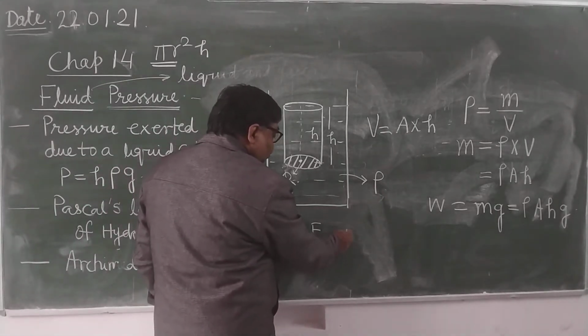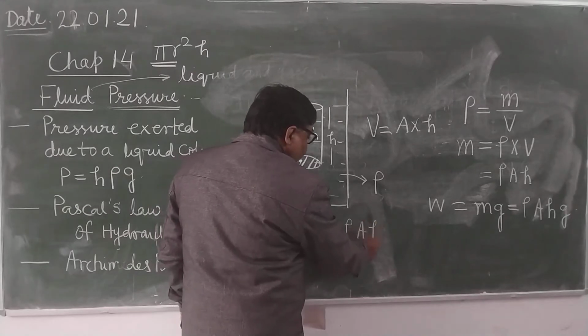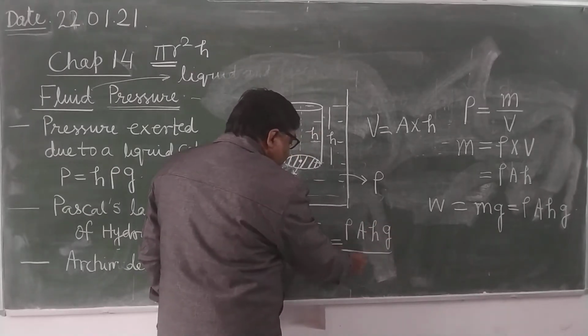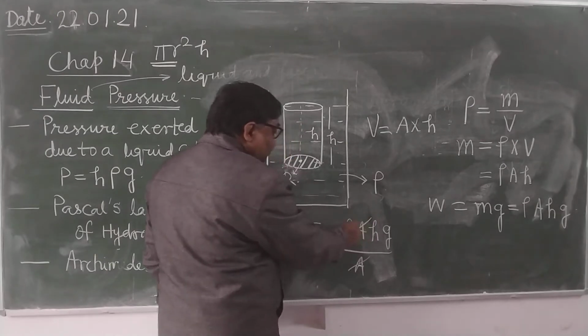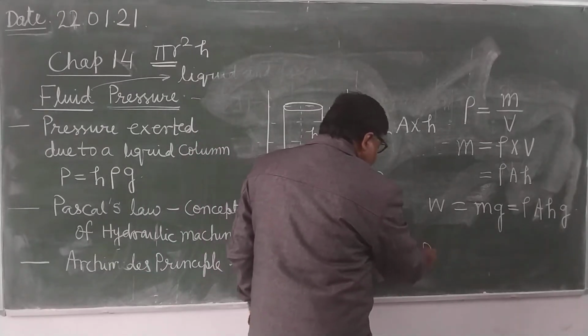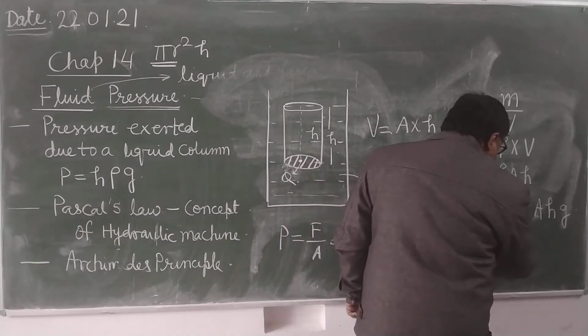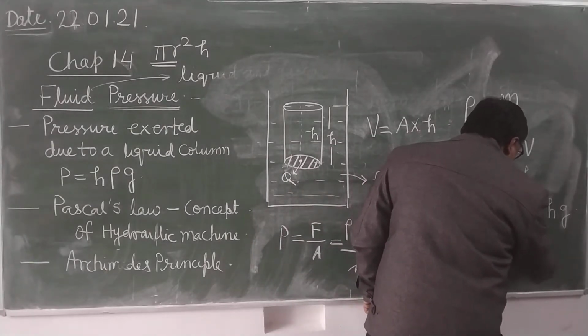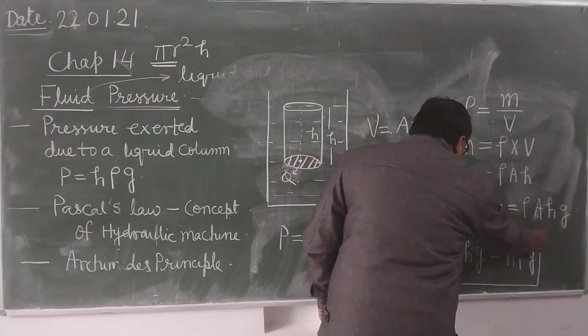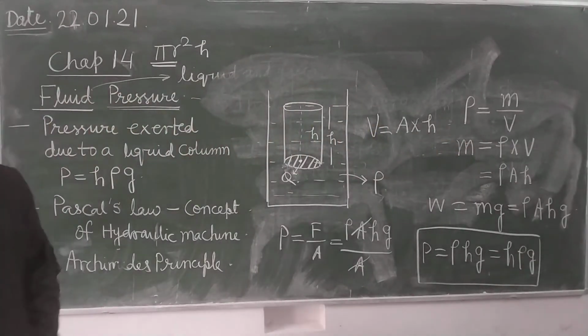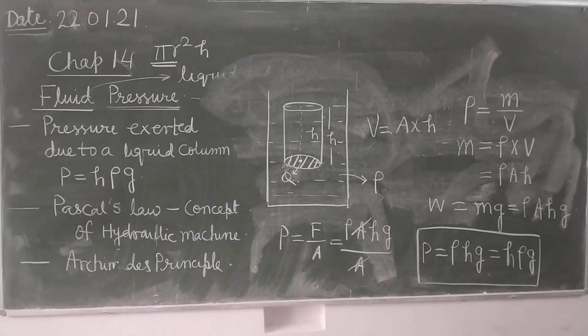Thrust will be equal to rho into A into h into g divided by A. A and A cancel. Means what is P? P equals rho into h into g, or you can say h rho g. So from here you can see that pressure does not depend upon the area of cross section. In the fluid, pressure does not depend upon the area of cross section. Is it clear? It is independent of area of cross section.